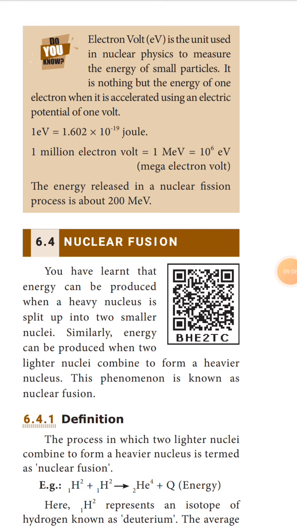1 eV is equal to 1.602 times 10 power minus 19 joule. 1 mega electron volt, 1 MeV, is equal to 10 power 6 eV. The energy released in a nuclear fission process is about 200 MeV.